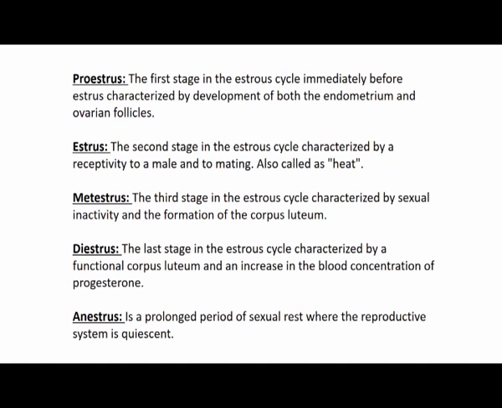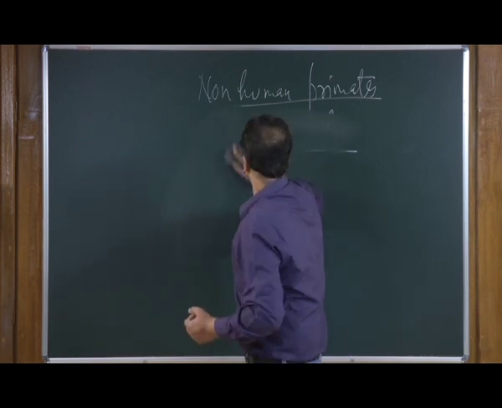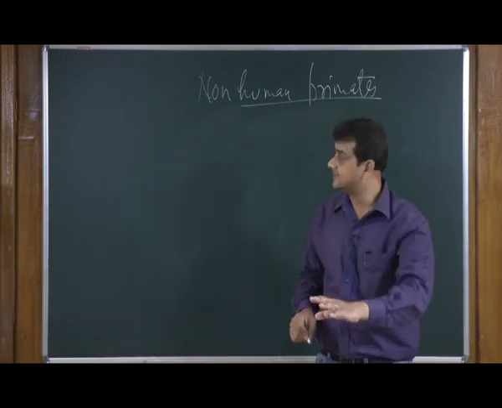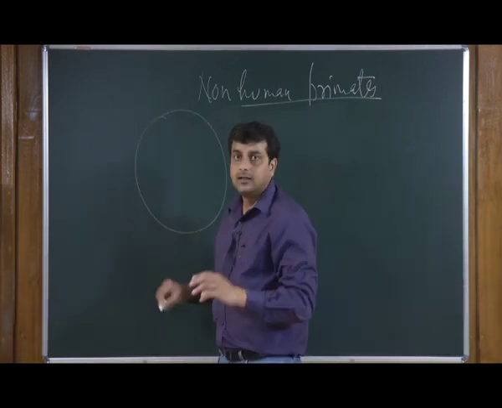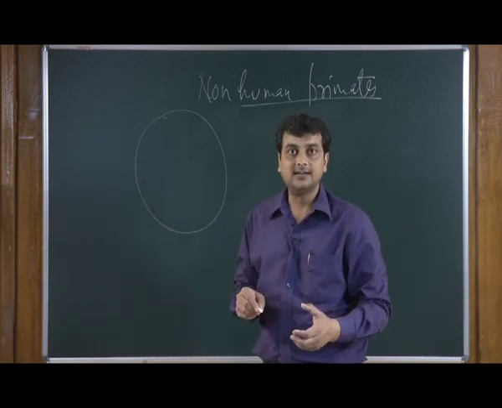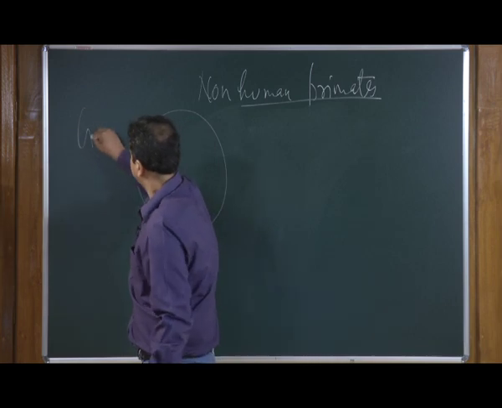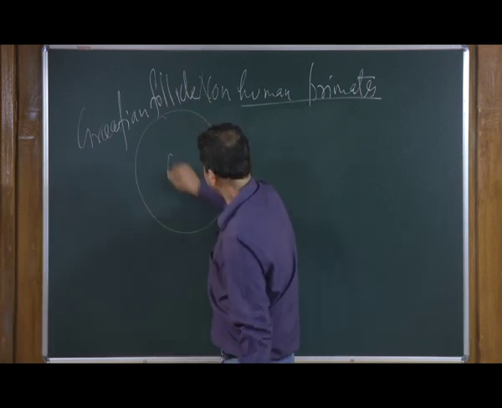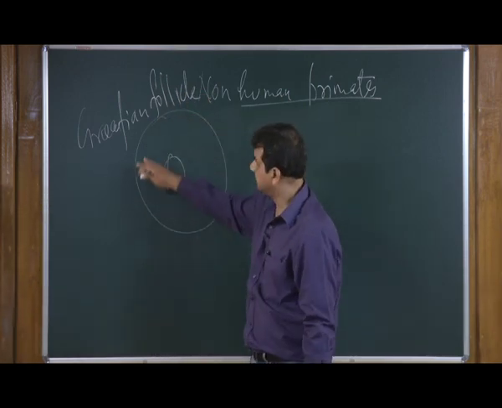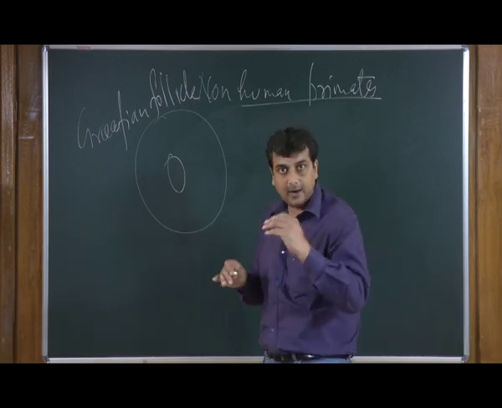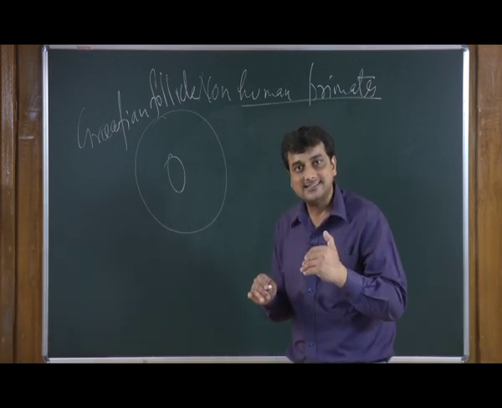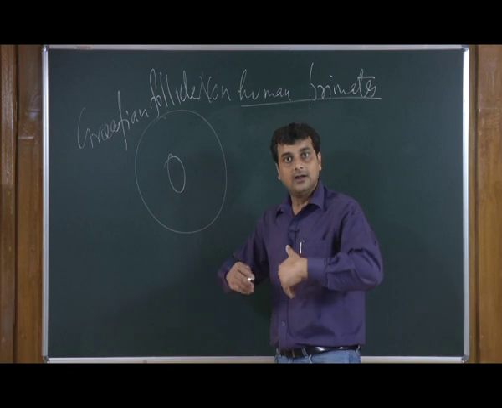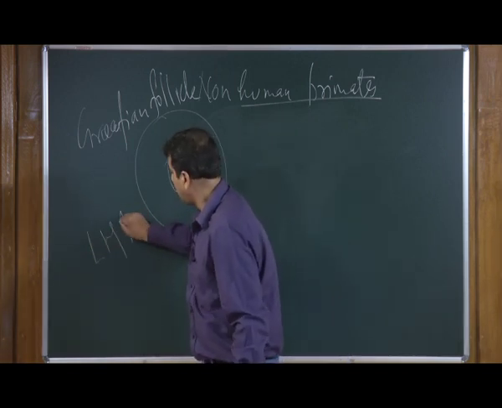So, if we see what is happening in proestrus, that is before estrus, there are two terminologies we have to understand. What we have discussed is the mature follicle, which we call the Graafian follicle. The Graafian follicle has a matured ovum, and this follicle ruptures by the LH surge phenomenon. LH surge means luteinizing hormone is upregulated, and because of the high level of LH, ovulation takes place.